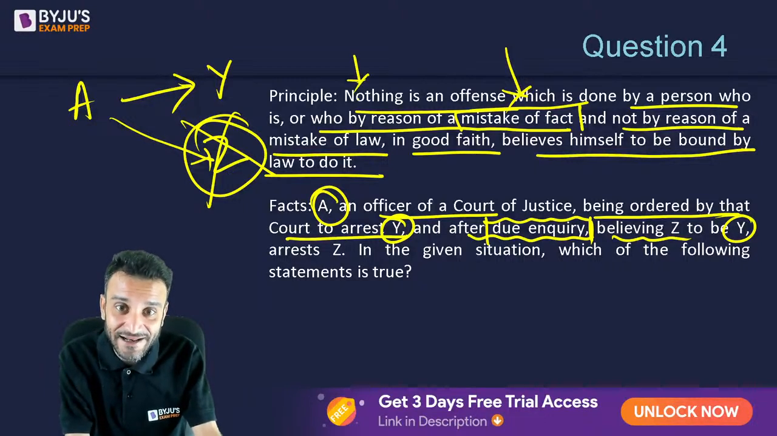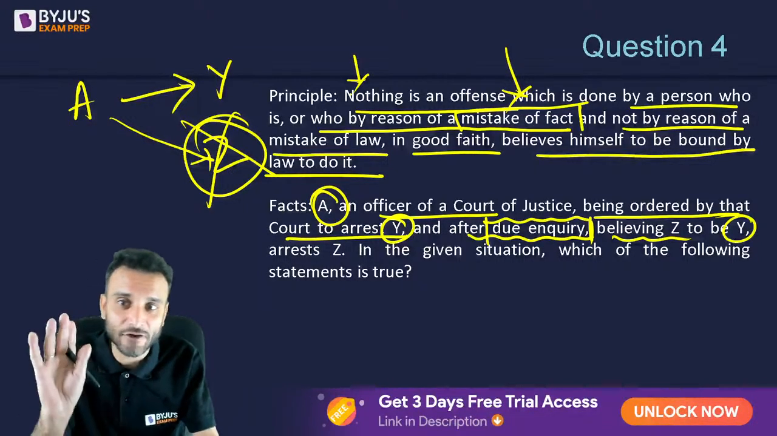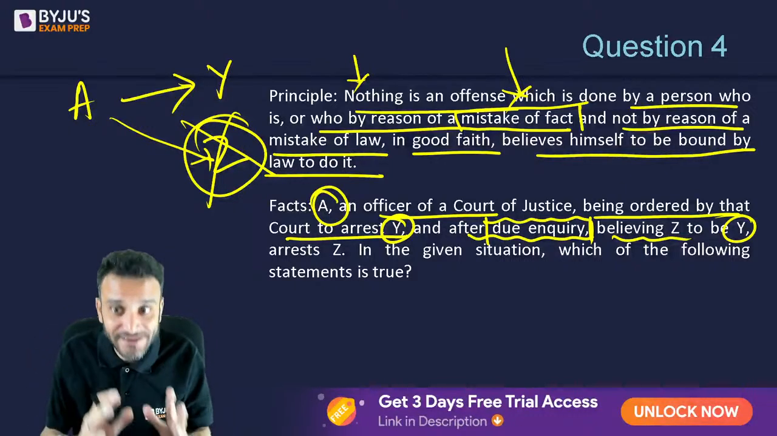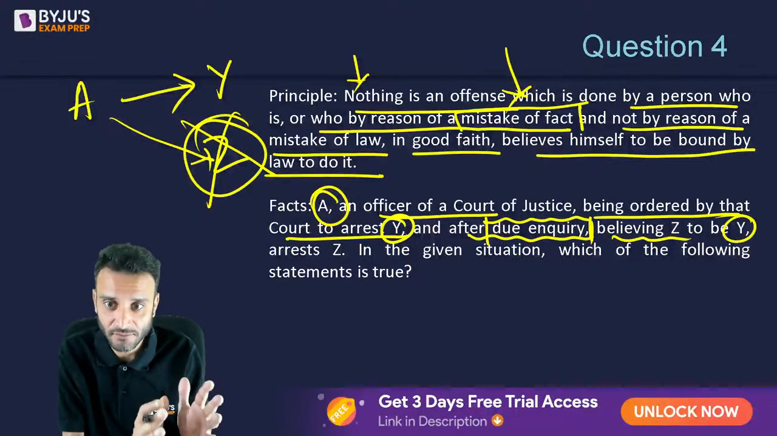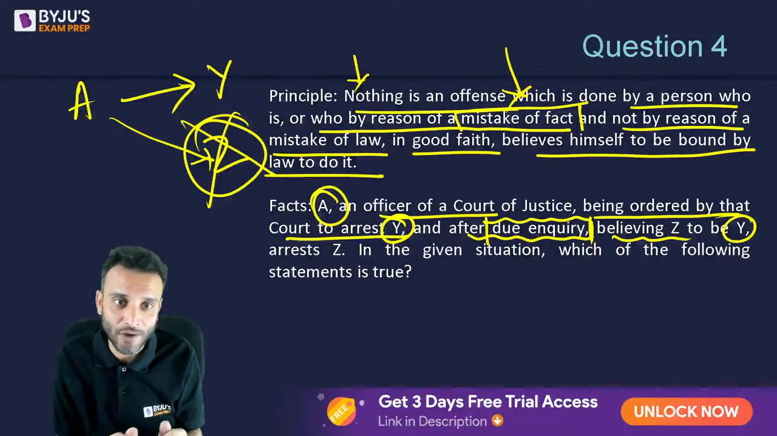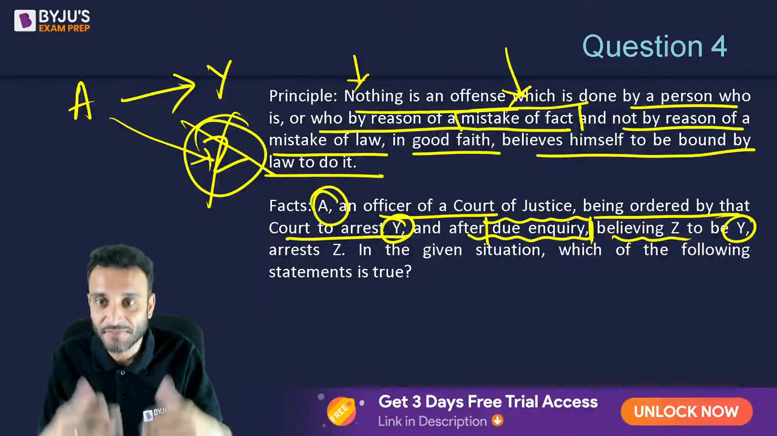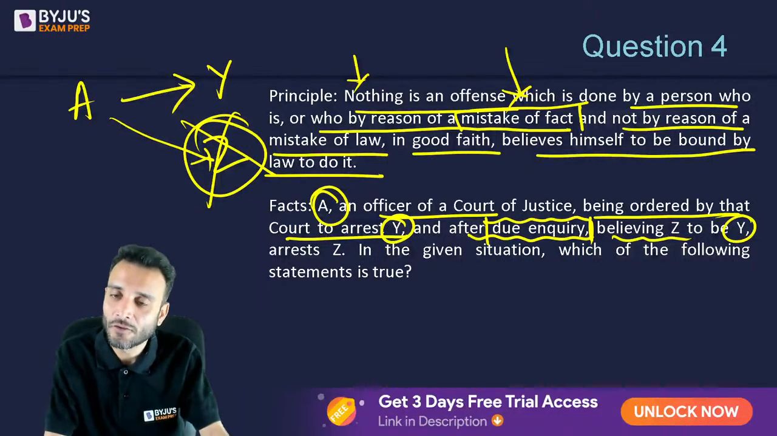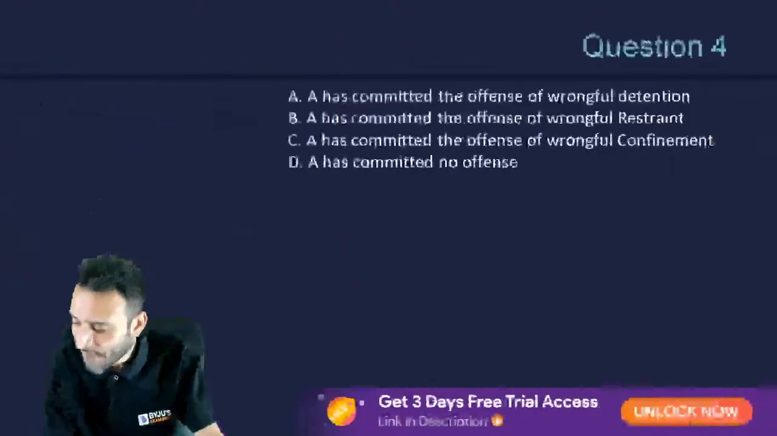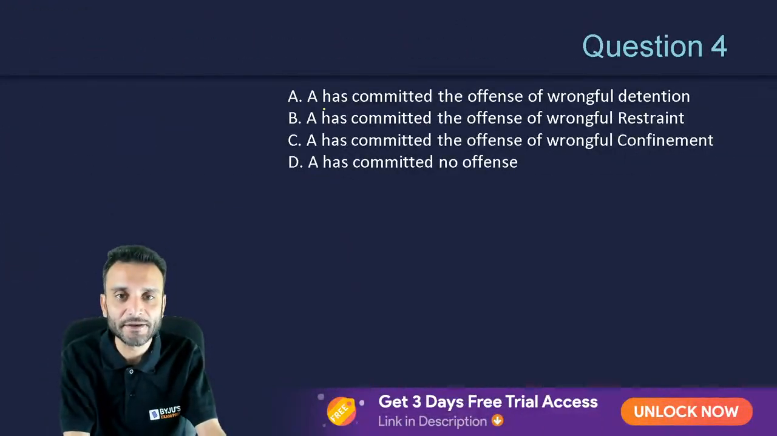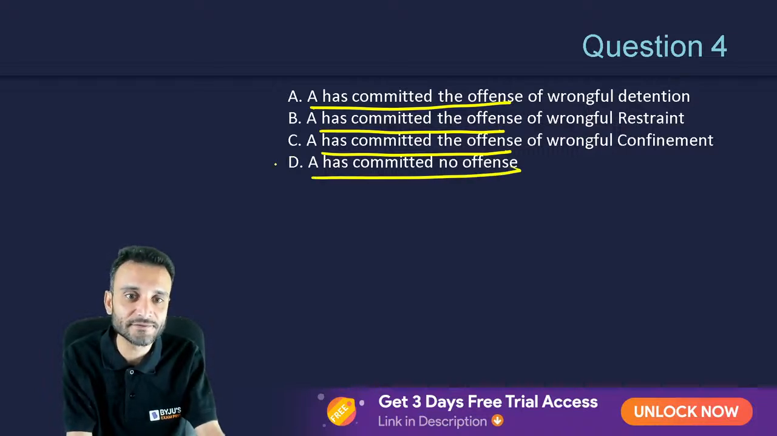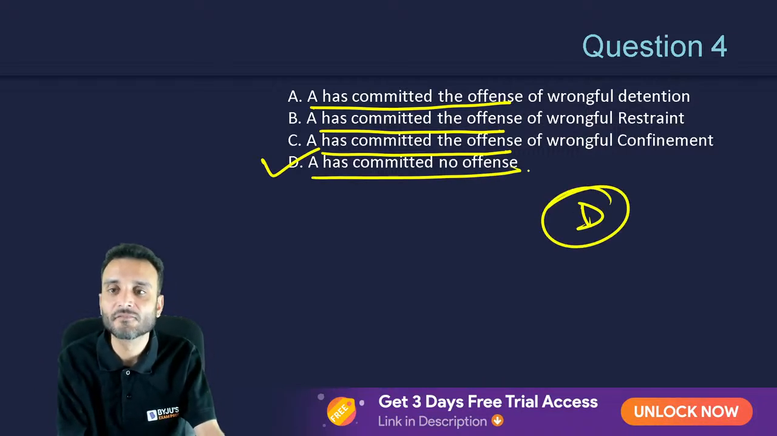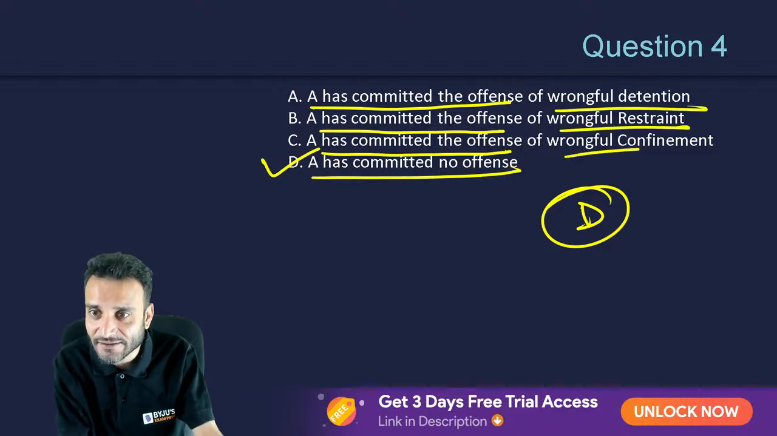So what does the principle say? Nothing is an offense which is done by mistake of fact, where the person himself thinks that he is bound by law to do something. The officer is bound by law to arrest Mr. Y. By mistake of fact he arrested Z. Now coming to the options: A has committed the offense, A has committed no offense. Option D. I don't have to read this part.